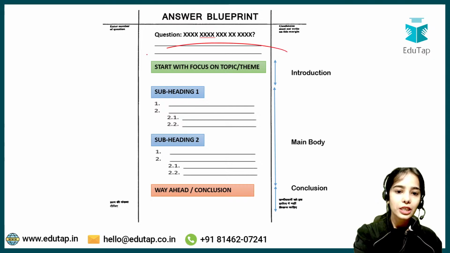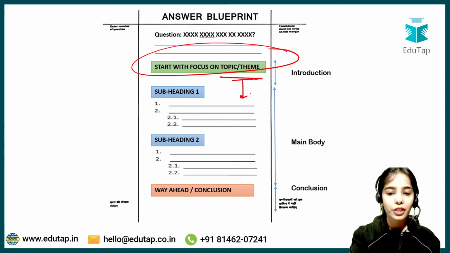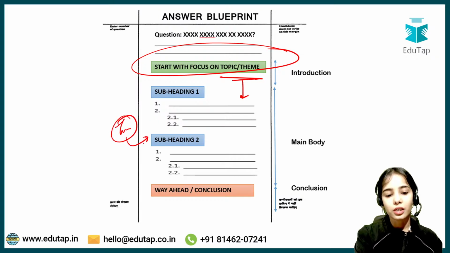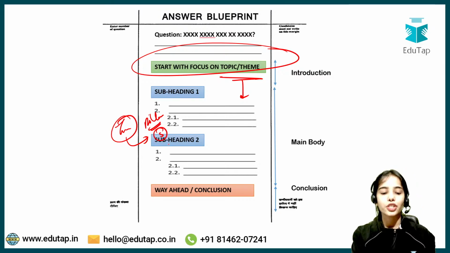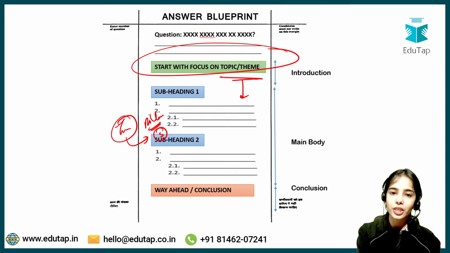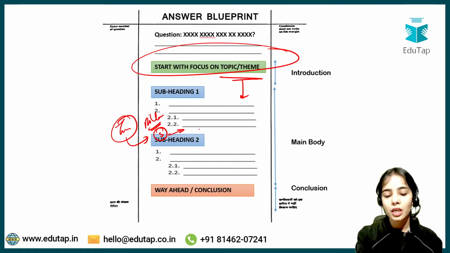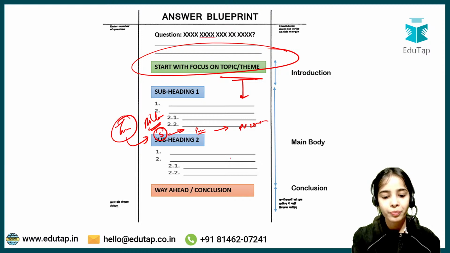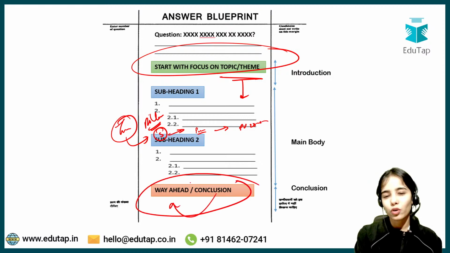Now we have discussed the introduction. There should be a connecting line between the introduction and the body. Then we have discussed the body and the initiatives for the different pillars. Okay, for the fifth pillar, that was institutionalization, there were no initiatives mentioned in the annual report, but we have discussed the initiatives that were planned as per Payment Vision 2025. Then we have discussed the conclusion, that was having a way ahead.